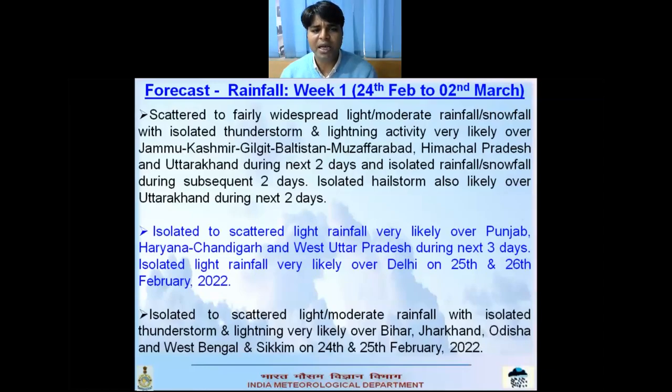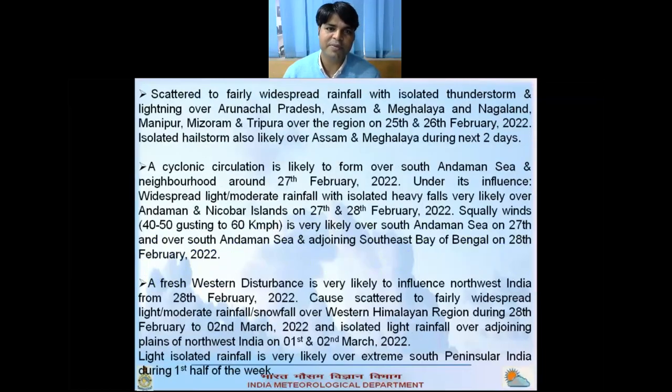For East India, isolated to scattered light to moderate rainfall with isolated thunderstorm and lightning is very likely over Bihar, Jharkhand, Odisha, West Bengal, and Sikkim during the next 2-3 days. Scattered to fairly widespread rainfall is likely over Northeast India on 25th and 26th. Hailstorm is also likely over Assam and Meghalaya during the next 2 days.